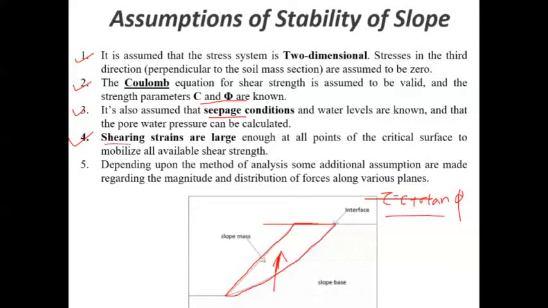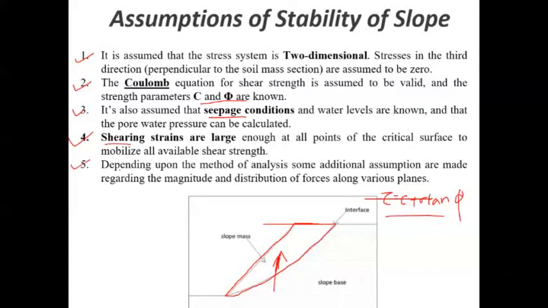So we are assuming that shearing strains are large enough. Okay, large enough. So that is nothing but at failure or before failure. The shear strains which are found are of higher magnitude. It is of the peak values, what we can call. Okay, the upper levels which will be reached during the failure, that is at the instance of failure, what we can say.